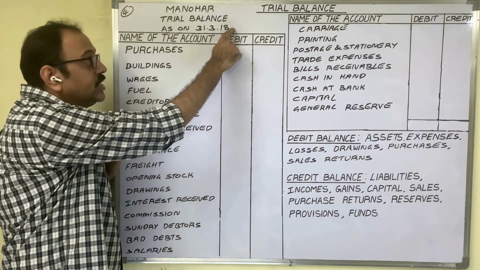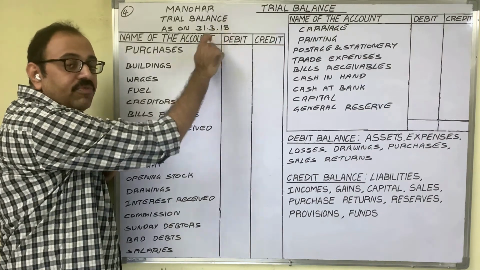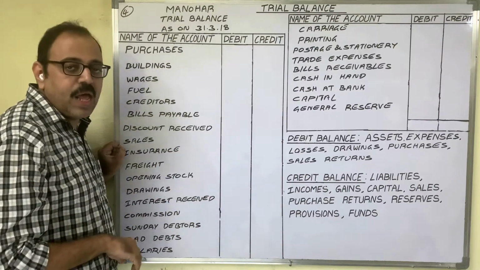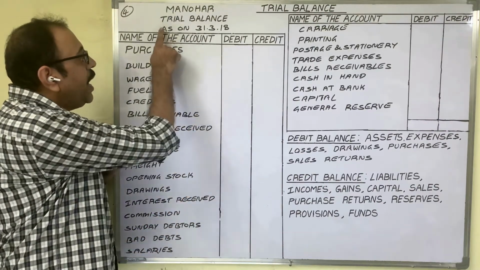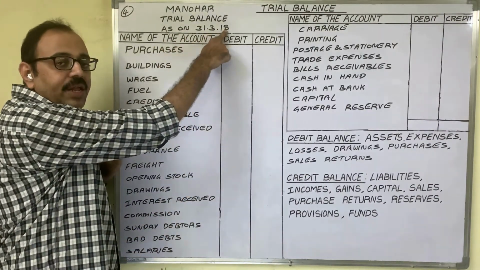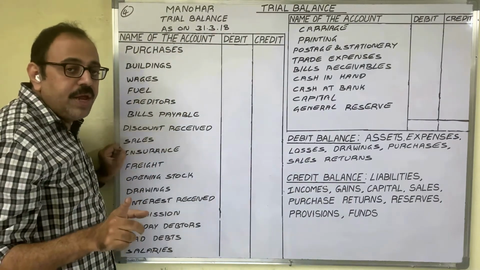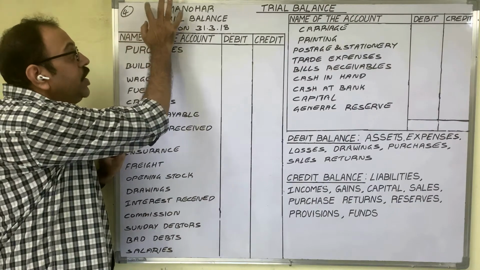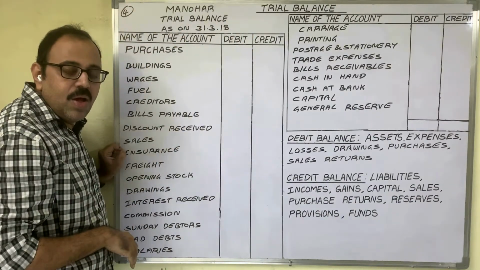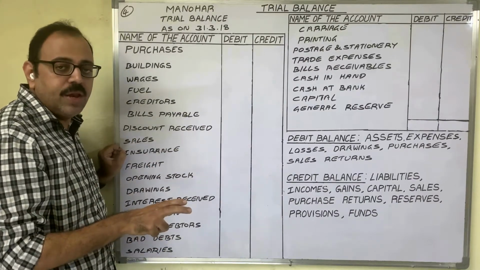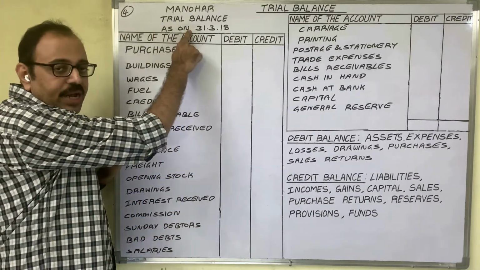Below that, he has given the trial balance date, 31st March 18, on which we should prepare. On a particular date we prepare the trial balance. Therefore, you have to write as on 31st March 18. We should not write for the year ended. It is not prepared from 1st April 17 to 31st March 18. On 31st March 18 we prepare. On a particular date we prepare. Therefore, the word 'as on' we should write.